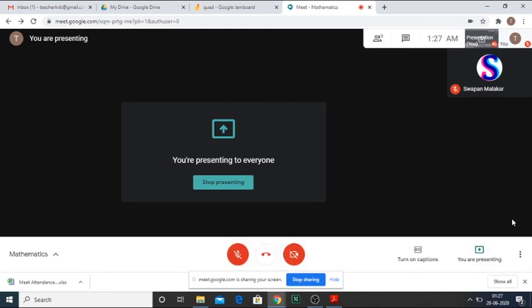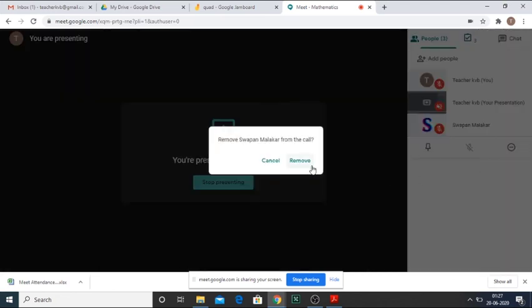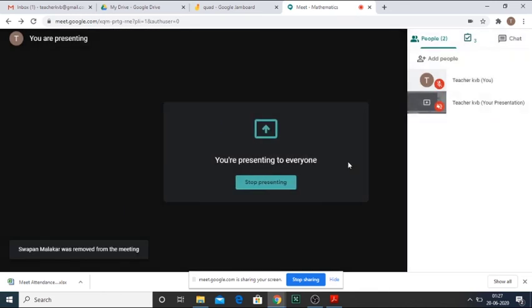And one important thing: while closing the meeting, please remove the students from the group. That is very important. How to do it? Just click on the student name, as I have clicked, and you will find that there are 3 options. Click the third option, which means the student will be logged out of your meeting and the class is over. After logging out each and every student, only then you log out as an administrator from the meeting. So this is an important feature.